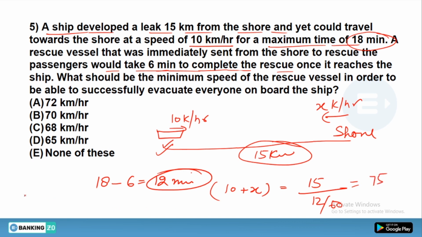So 10 plus x would be equal to 75, and if 10 plus x is equal to 75, that means x is equal to 65 km per hour. That means the rescue boat has to travel towards the leaking ship at 65 km per hour in order to evacuate the ship.